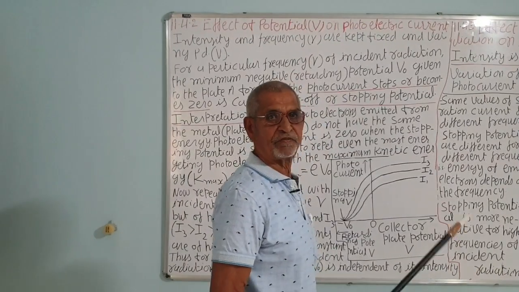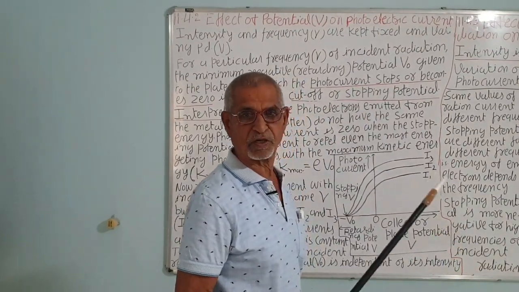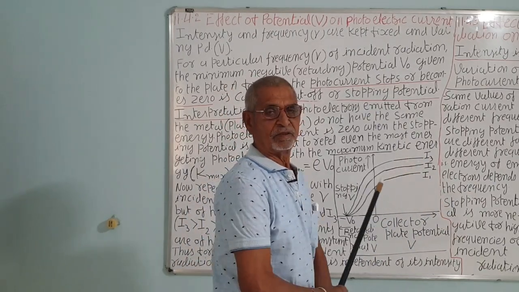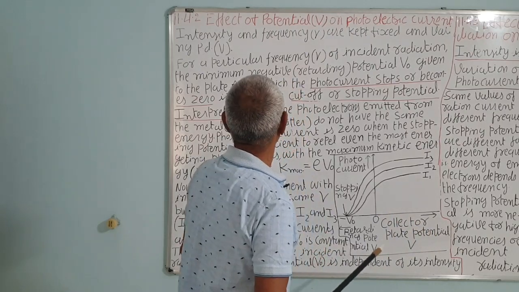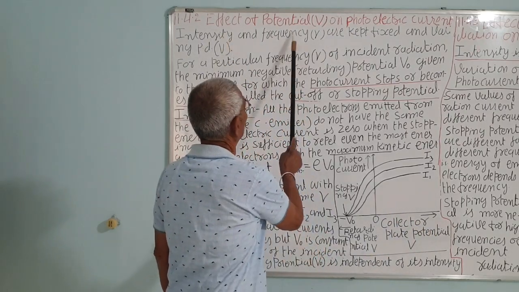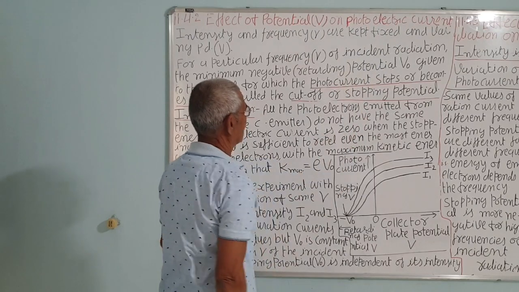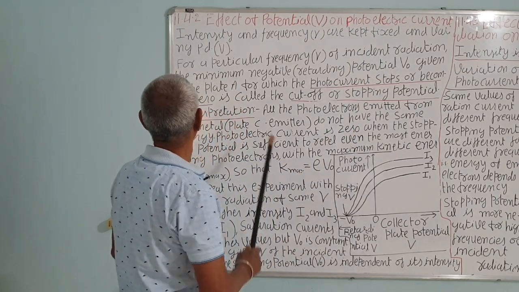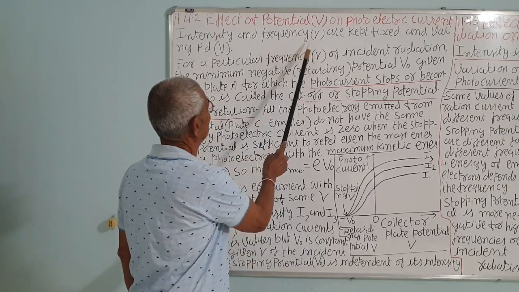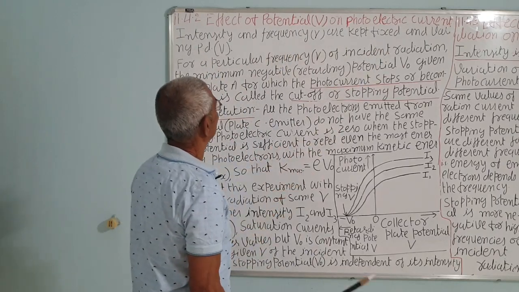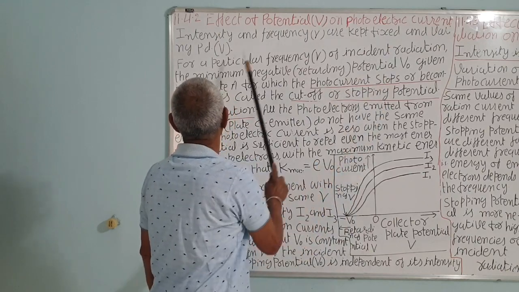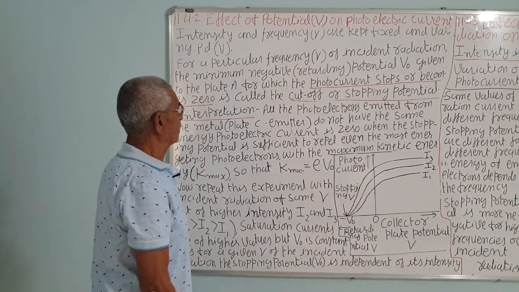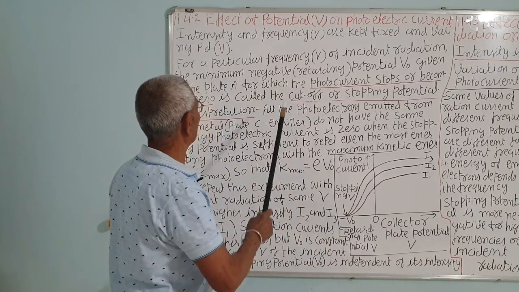In the first case, we have seen the change of the photocurrent with the intensity, keeping the potential and the frequency constant. Now, the second case: the effect of potential on the photoelectric current. We will keep the intensity and the frequency fixed, but we will change the potential. You know that if we change the potential, what will happen?